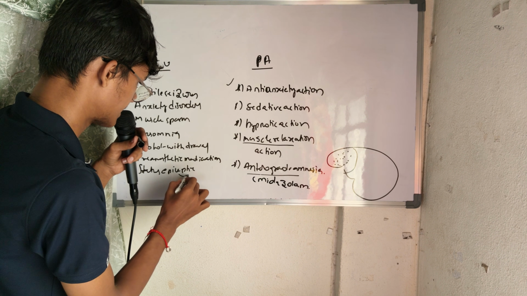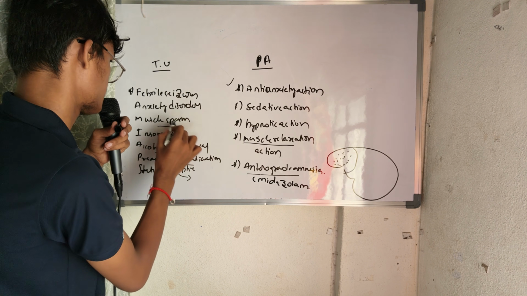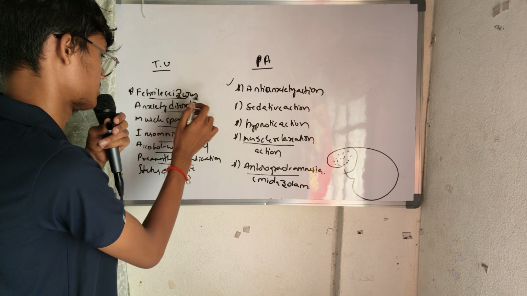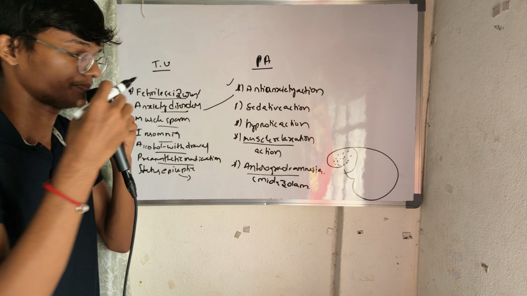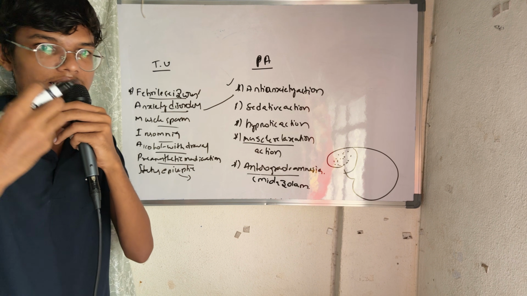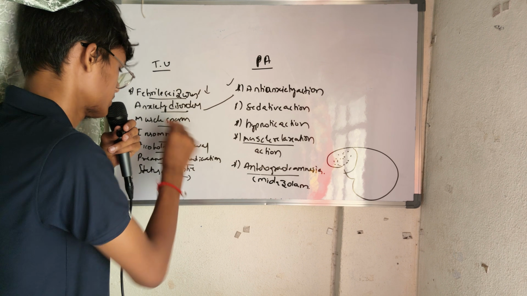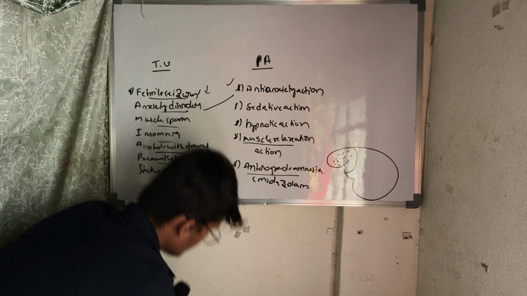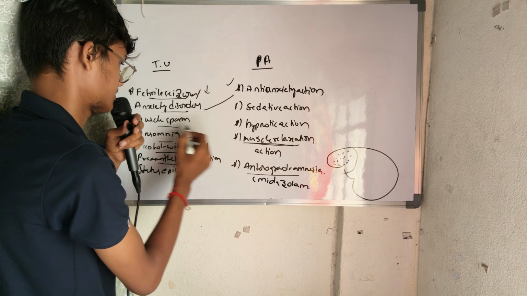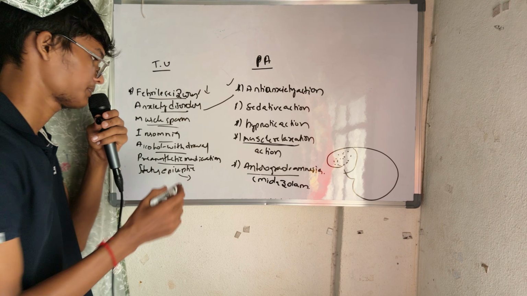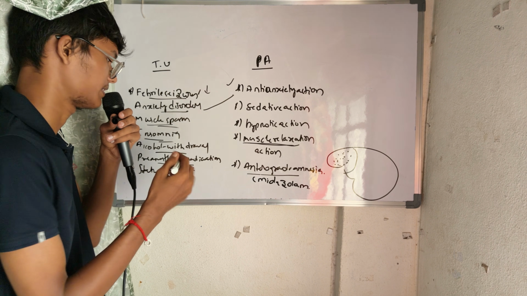We can use it in status epilepticus, pre-anesthetic medication, alcohol withdrawal, insomnia, muscle spasm, anxiety disorders, and febrile seizures. Anxiety, we know why. Febrile seizures also, there will be increased neuronal firing, right? So that will be decreased, so we can control the seizures also. In muscle spasm, we have the muscle relaxation action, so we can use it in muscle spasm. And insomnia, the time required to get into sleep will be cleared.